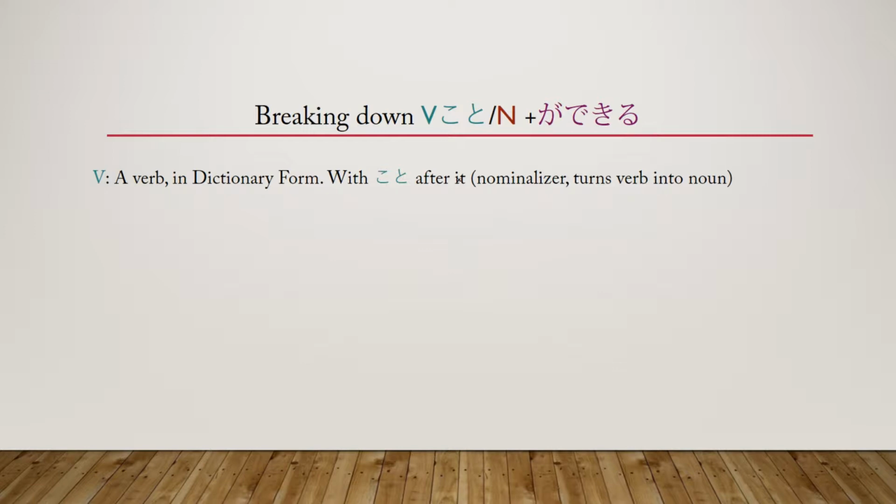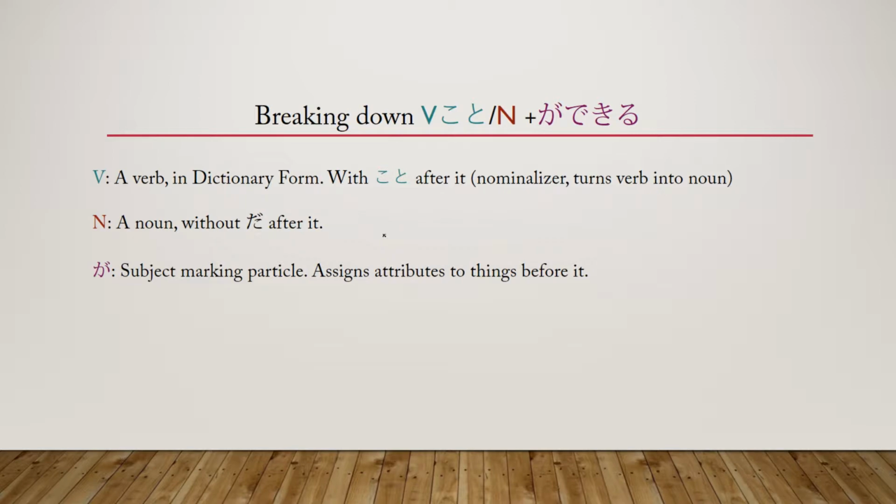And what that means, basically, a normalizer, like I said, turns the verb into a noun. So this structure, ga dekiru, can only work with a noun. So if you notice, the noun doesn't need anything because it's already a noun. However, the verb has to be changed into a noun before you can use ga dekiru. And that's where the koto comes into play. Okay, then we have our noun. The noun is just a normal noun, and it's without the da after it. So it's whatever the noun is plus ga dekiru.